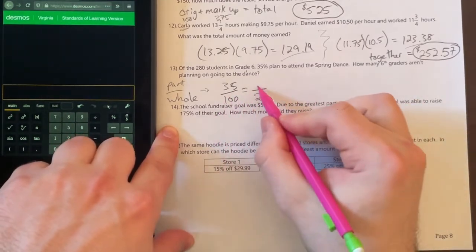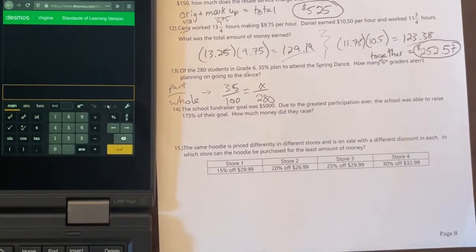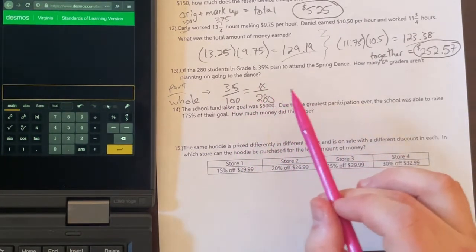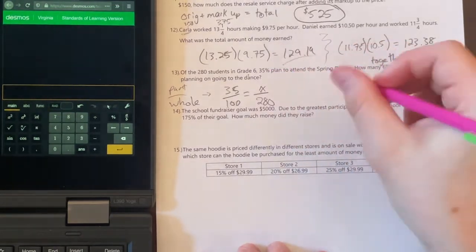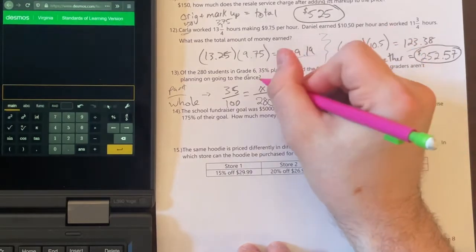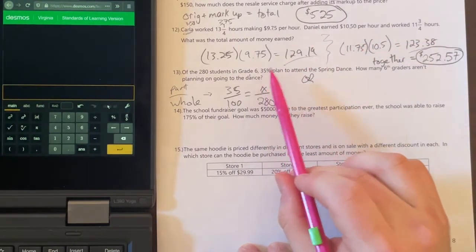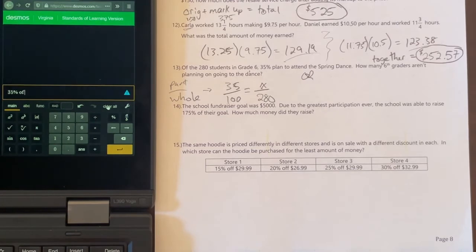And then we could say, well, we don't know how many are planning on attending. Again, you can set up a proportion and multiply like that. But what you could do is this. You could do it like this. I could say I have 35%, so I'm going to do 35% of that 280.